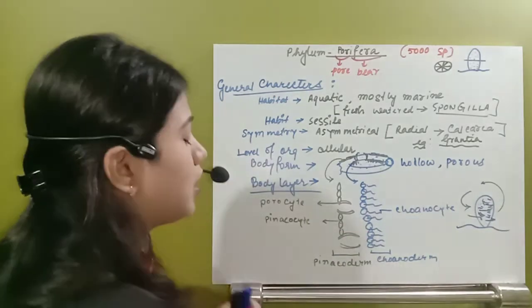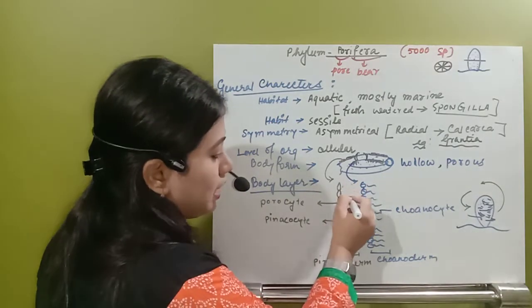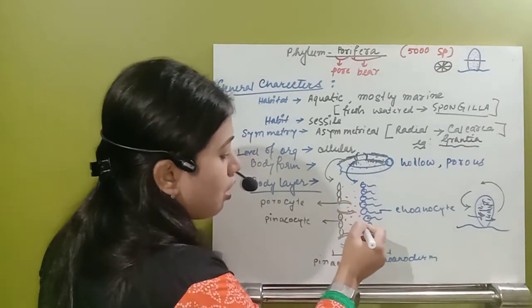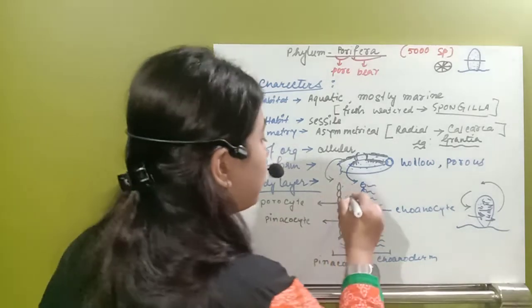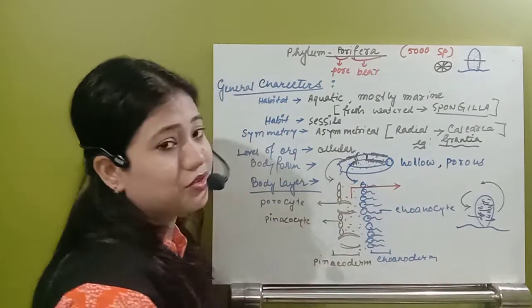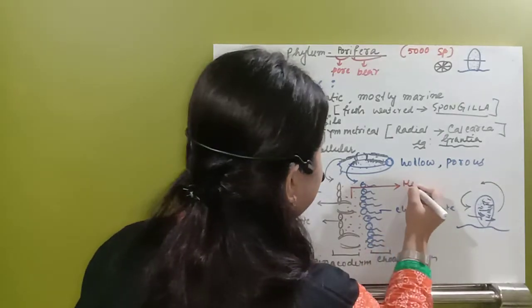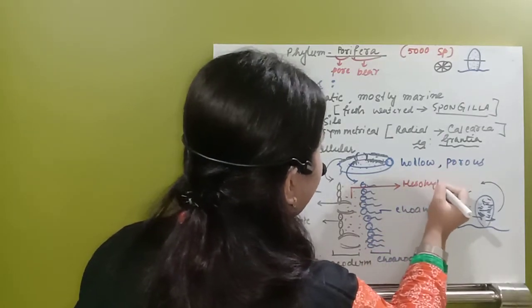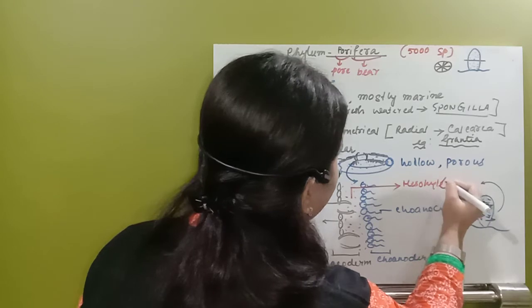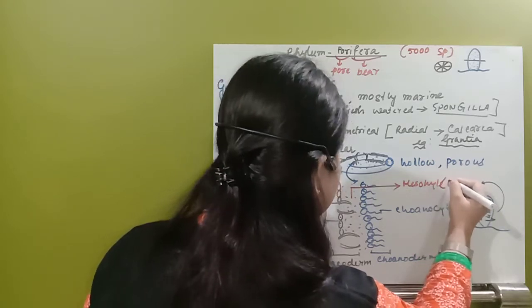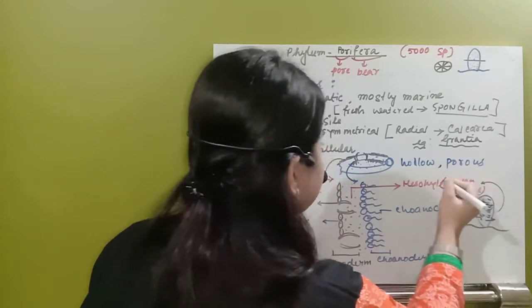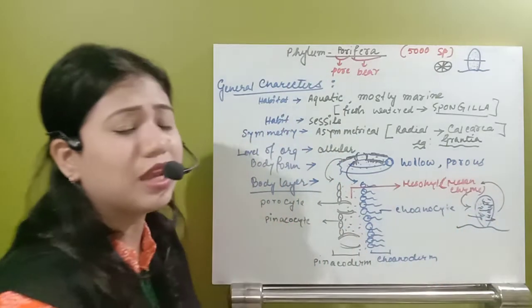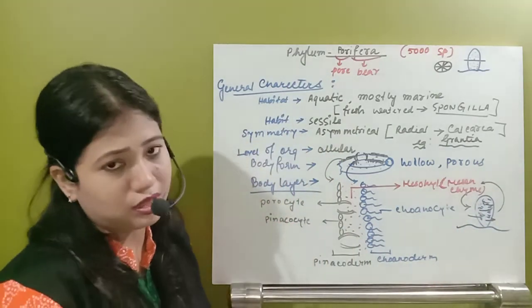See, in between they do not have any layer. That is actually one non-cellular jelly-like matrix, and that middle non-cellular jelly-like matrix is known as mesohyl, or we can call it the mesenchyme. So what is it? This mesohyl layer is a non-cellular layer.